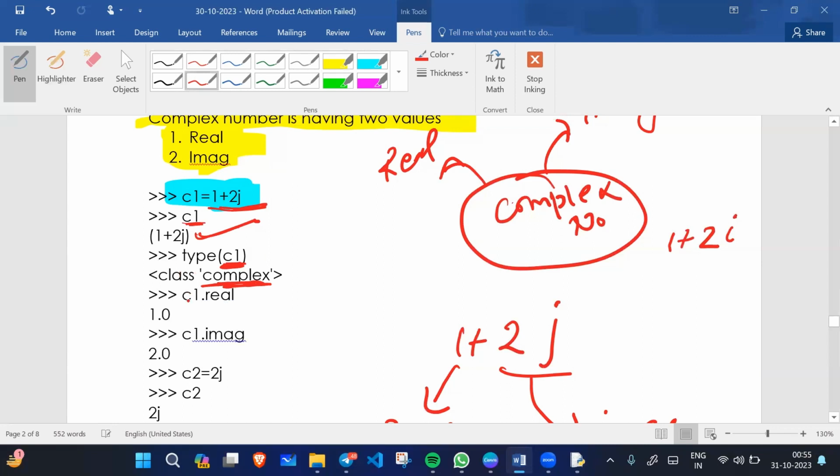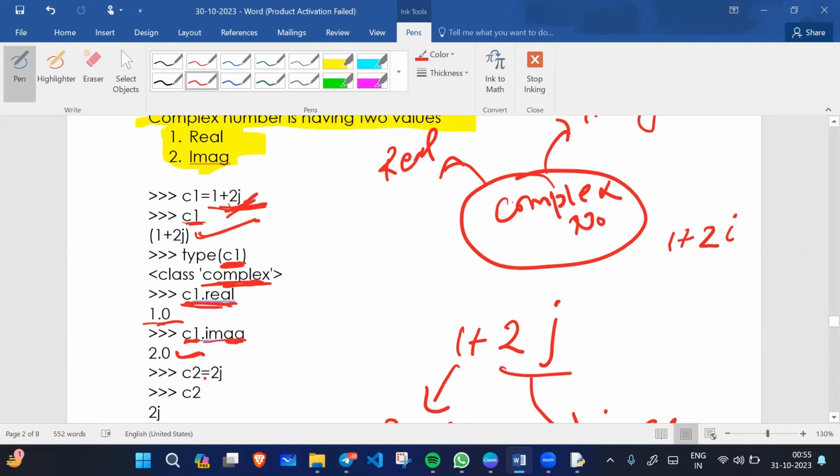When I want to see the real part of this value, I will write c1.real. It will present the real part, which is 1. If I type c1.imag, which is the imaginary part, it will show the imaginary value. What is the imaginary value? 2j, so it shows 2.0.